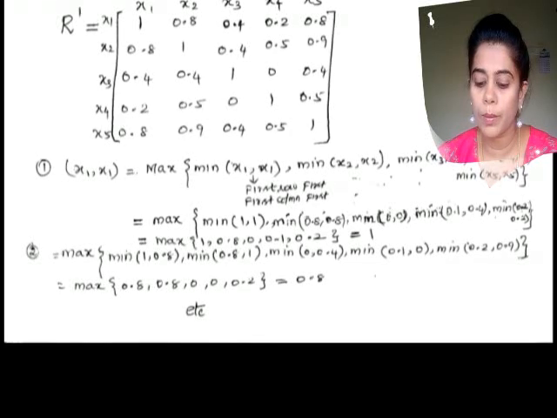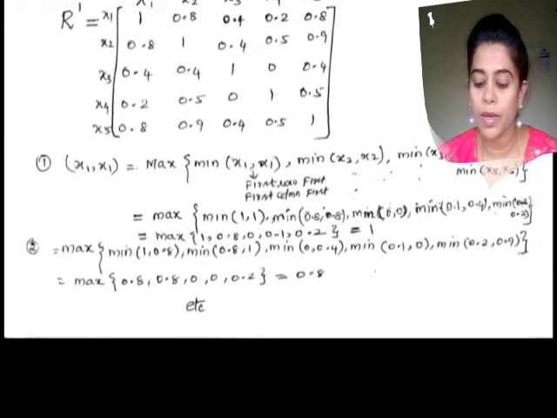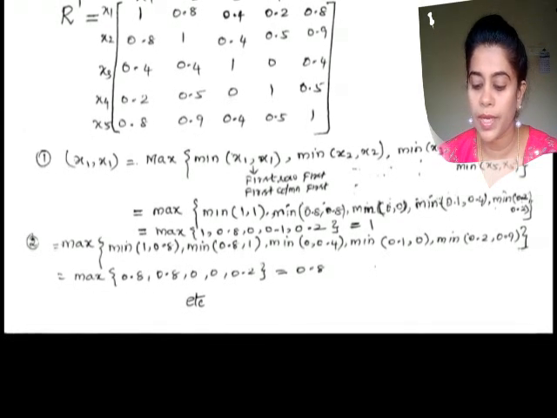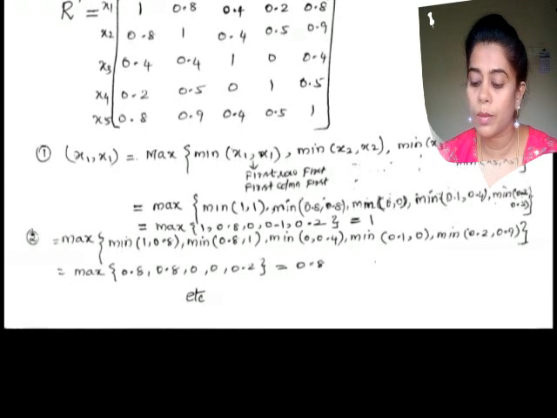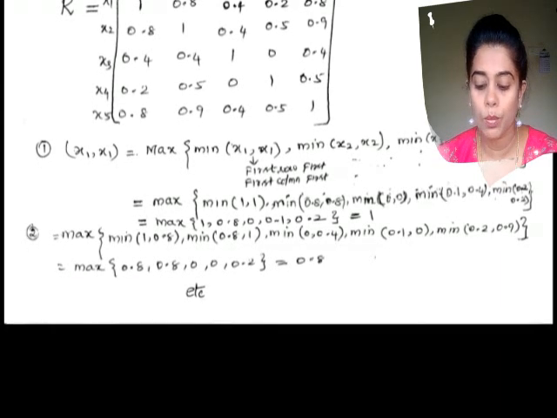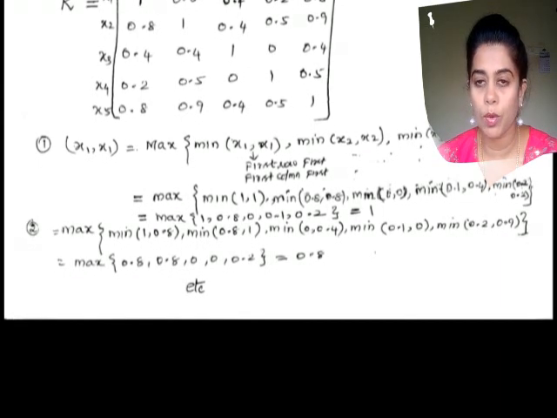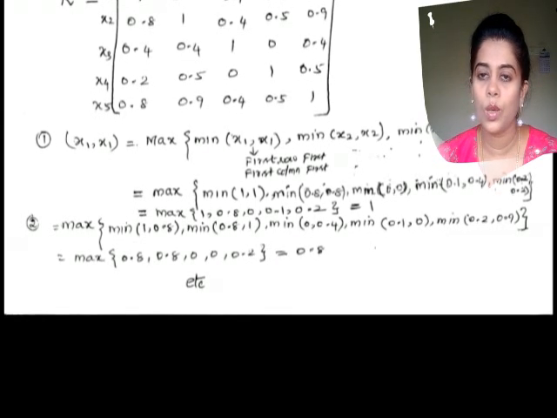Now write down all the minimum values. Minimum value of 1, 0.8 is 0.8. Minimum of 0.8, 1 is 0.8. Minimum of 0, 0.4 is 0. Minimum of 0.1, 0 is 0. Minimum of 0.2, 0.9 is 0.2. And find out the maximum of all these values. It is 0.8. Is that clear? Likewise, we are finding all the entries of R dash.